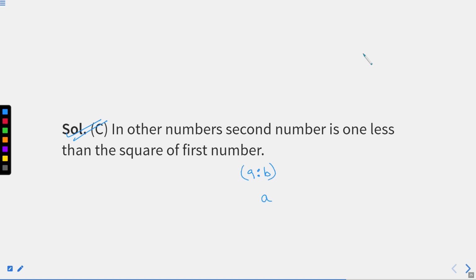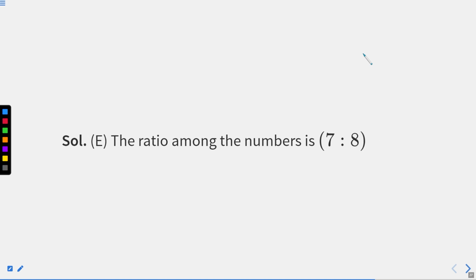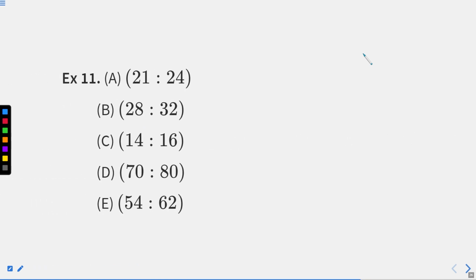So what are we doing? A square minus 1 is giving us B. This is the method that we are using. You can mark this as a note as well, right? Now, E is our answer that we have already figured out.